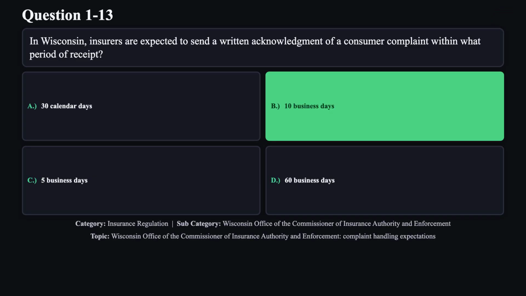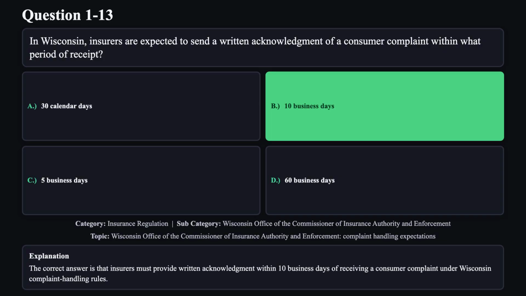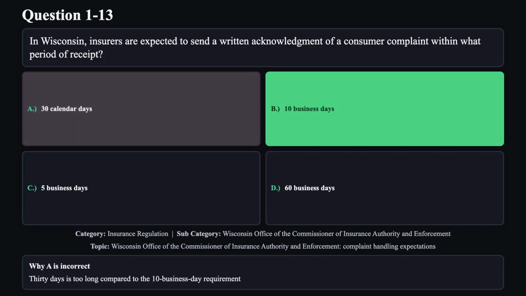The correct answer is B. The correct answer is that insurers must provide written acknowledgement within 10 business days of receiving a consumer complaint under Wisconsin complaint handling rules. Reason A is not correct. 30 days is too long compared to the 10 business day requirement.